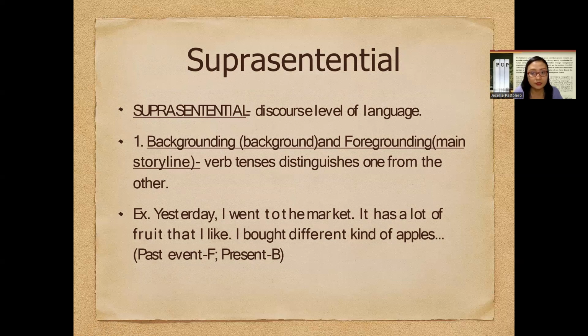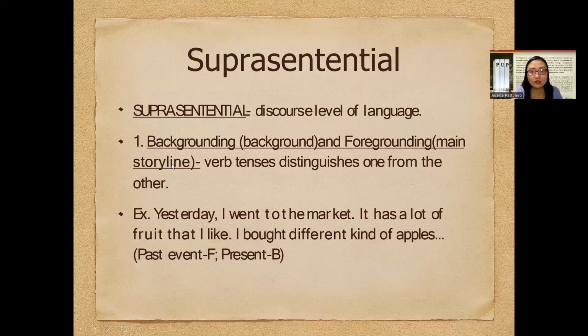Yesterday, I went to the market. It has a lot of fruit that I like. I bought different kinds of apples. You would notice that in this example we have a relationship of past event and present tense. The past event serves as our foregrounding. The past event indicates something that had happened in the past, and it refers to the foreground, the main storyline. And then we have the present event, which represents the background.